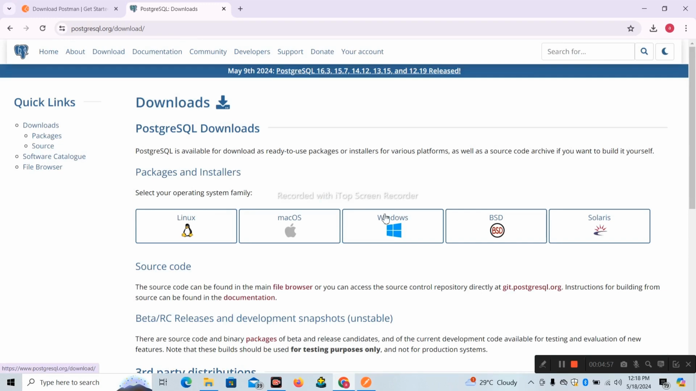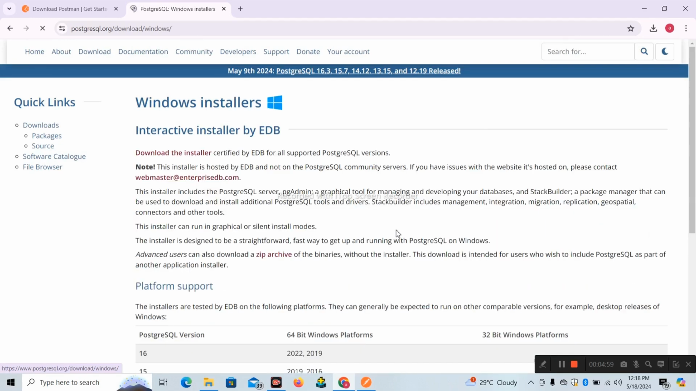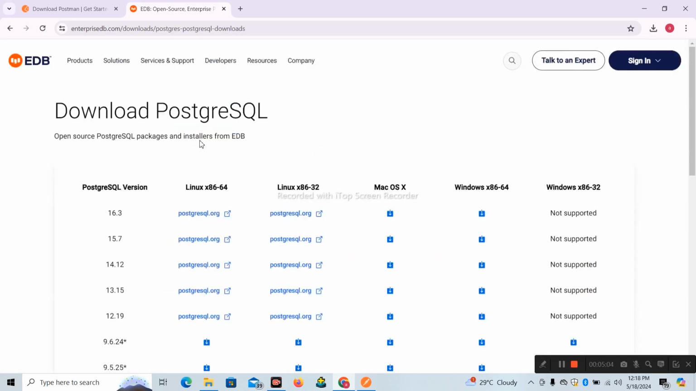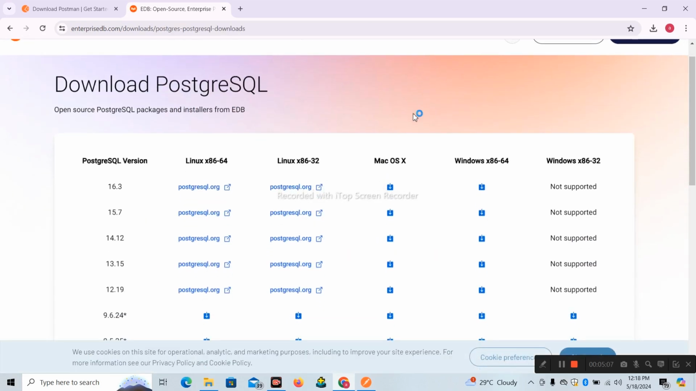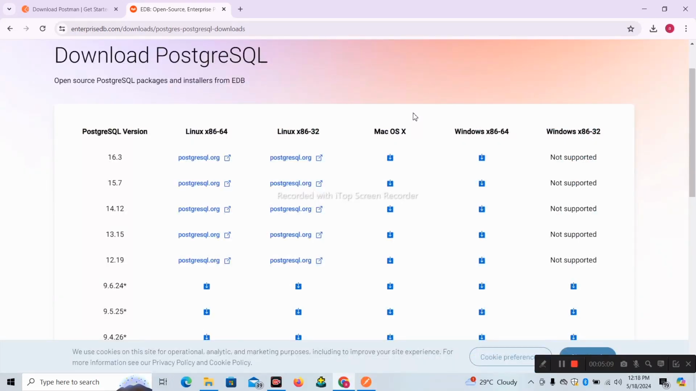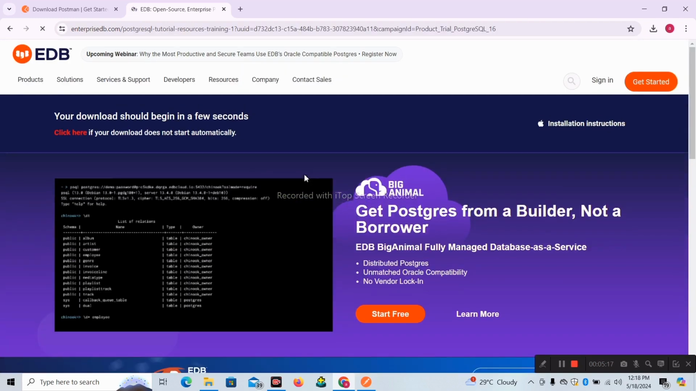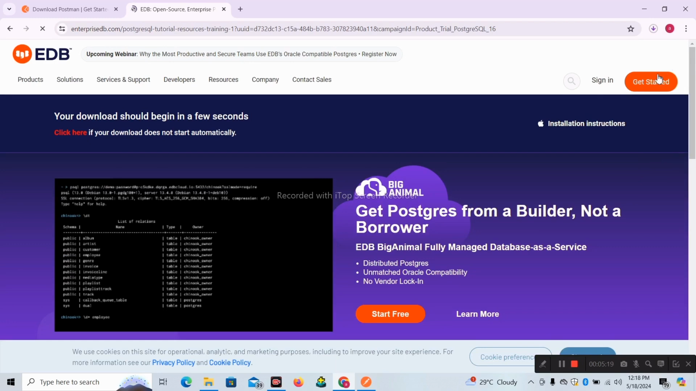Here we will select Windows. Download the installer. Okay, here based on the bit you can select. Here I will select Windows. This 16 is the latest version. I'm downloading the latest version. It is downloading now. It will take more time, so I will pause the video for a while.